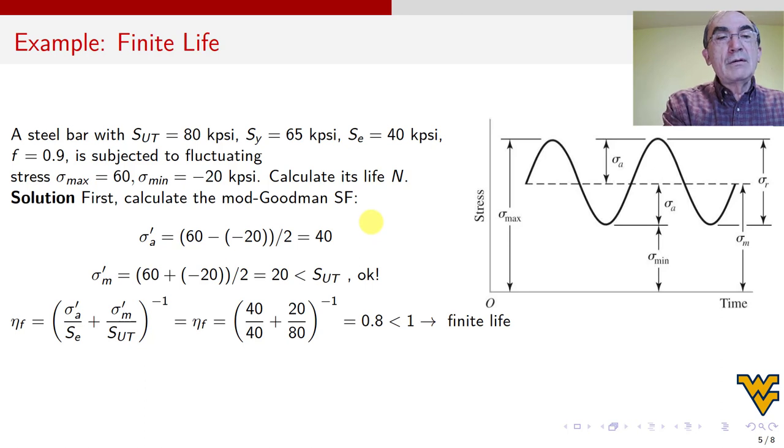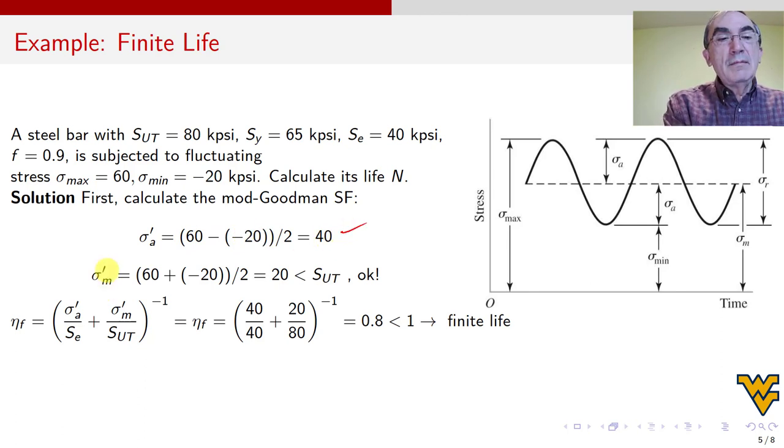First we calculate with Modified Goodman and get the safety factor. The sigma amplitude prime from Modified Goodman is the maximum minus the minimum. The maximum is 60, the minimum is minus 20, so minus minus plus, I get 40.